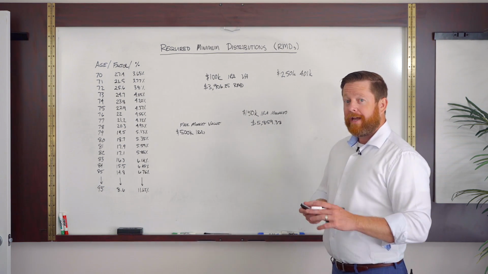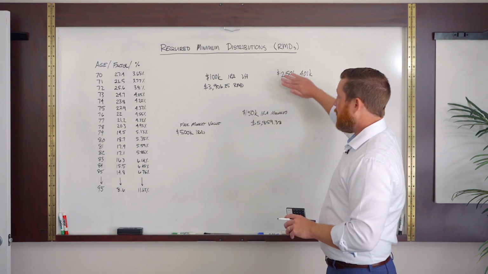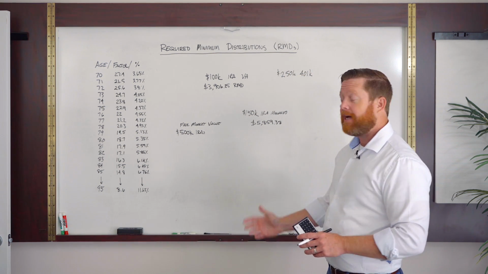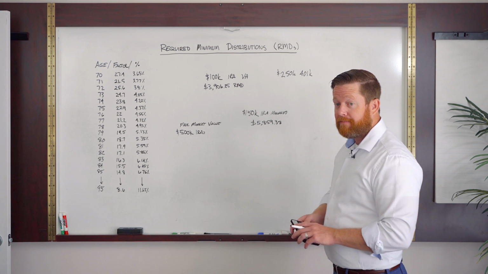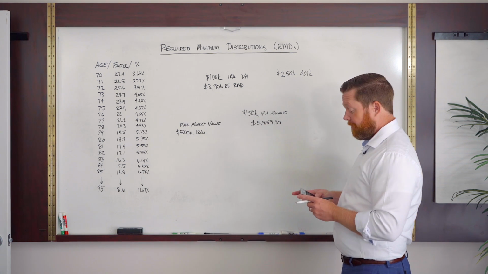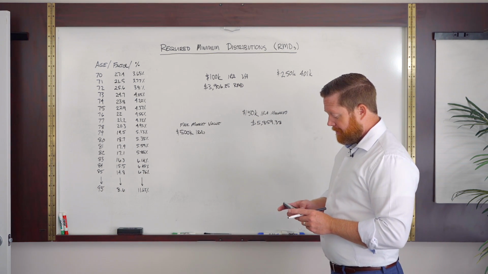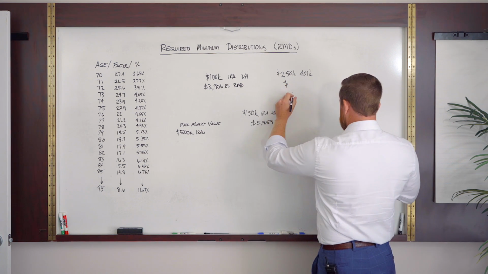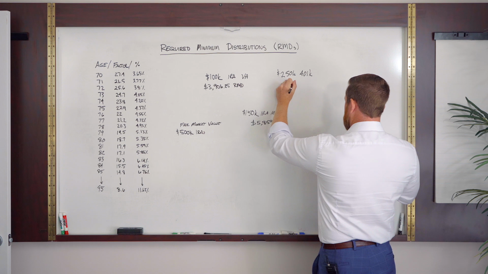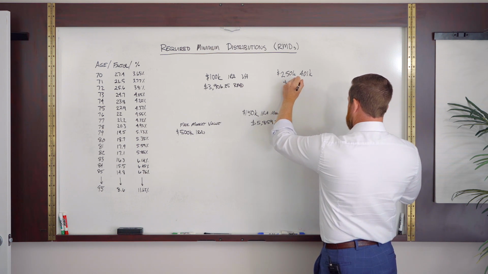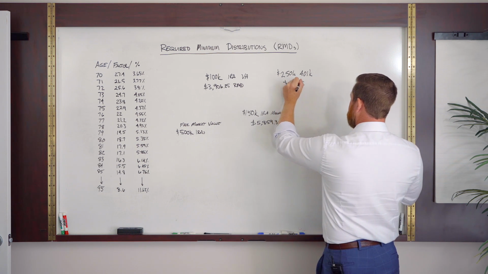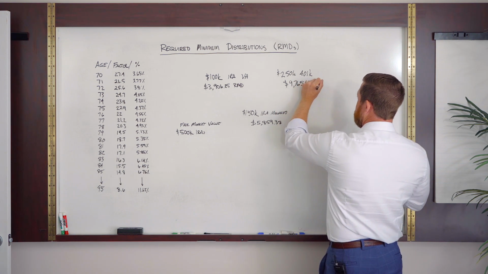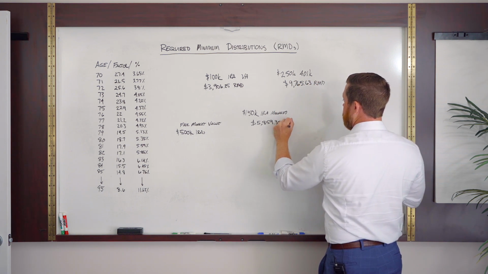Lastly, our 401k. If we're still working, we don't have to do an RMD on this. But in our example, this person has retired. They just left their 401k behind. So we'll take that 250,000, divide it by the 25.6, and we have to take a minimum of $9,765.63. So that's the RMD on the 401k.